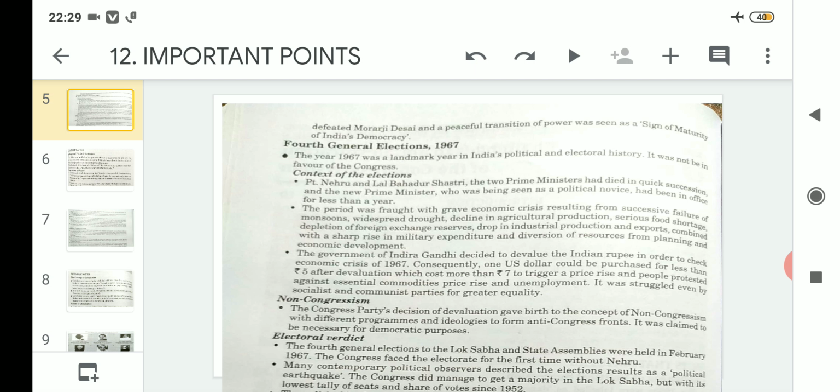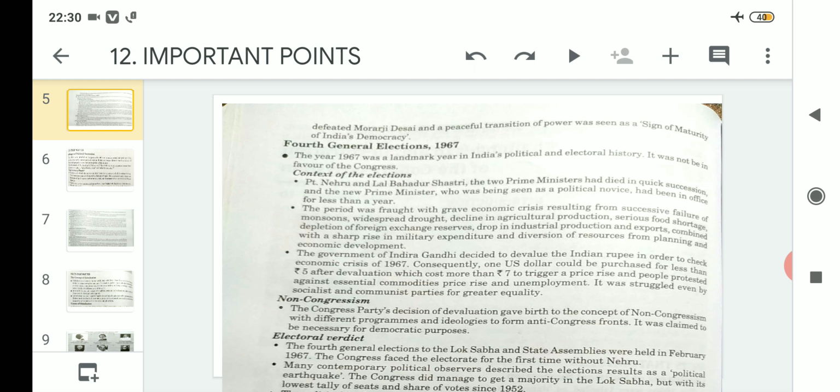That means what? When all these problems were going on, starting from widespread drought, less rainfall, then agricultural production was low, then food shortage was there. So all this led to what for the Indira Gandhi government? The Indira Gandhi government actually decided to devalue their own Indian rupee.